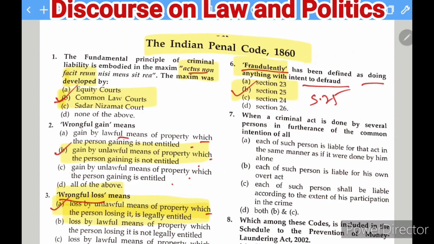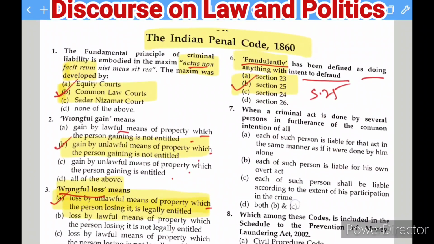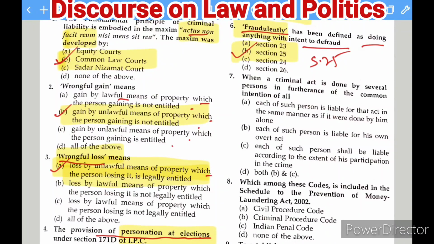So my dear friends, if you are preparing for the Chhattisgarh prelims examination, then please try to see whether you are able to solve the questions, and you can check your preparation for the Chhattisgarh Judiciary. Now next question: when a criminal act is done by several persons in furtherance of the common intention of all, then what will happen?